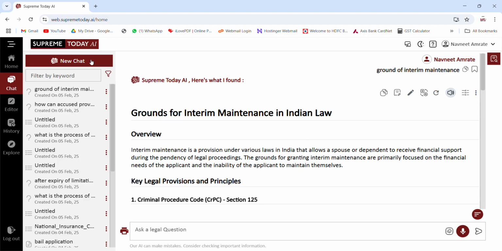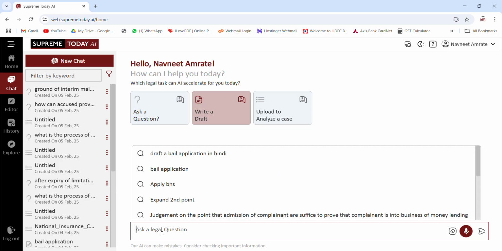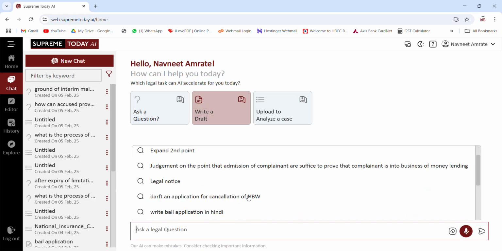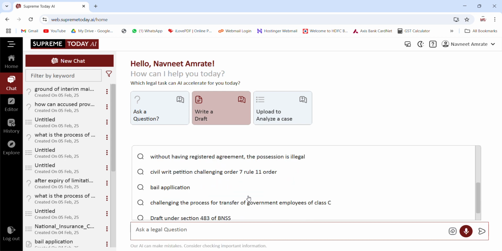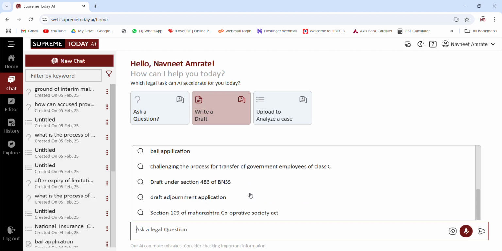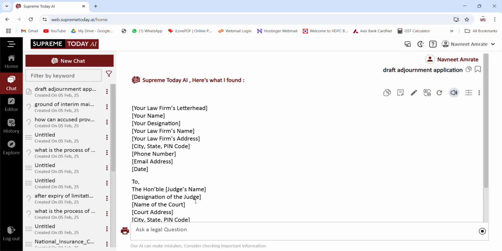Now in the chat segment, there are a few more things you get. You can ask it to write a draft on any petition and in any language. Now suppose you want to draft, you can ask it to draft an adjournment application. So it will draft the entire application.